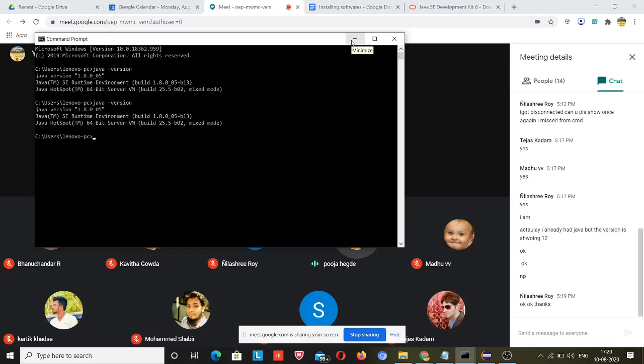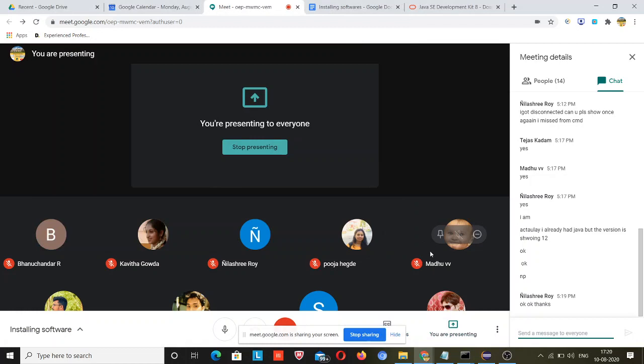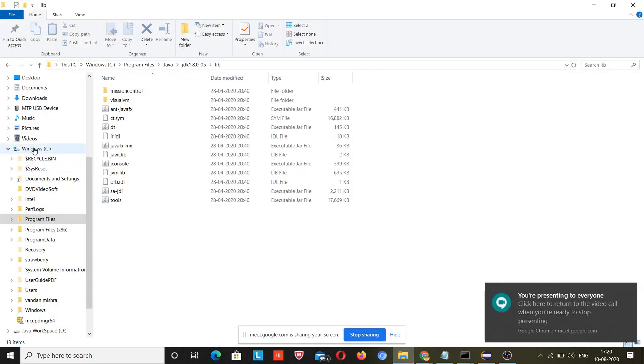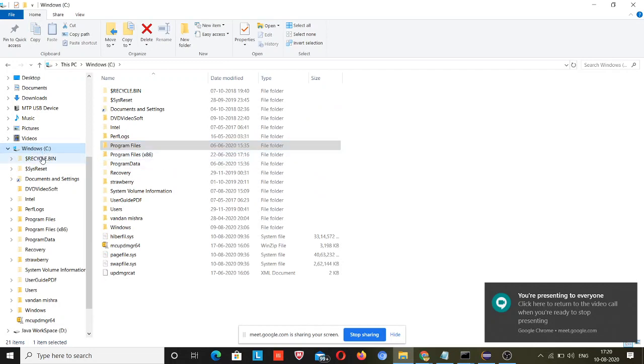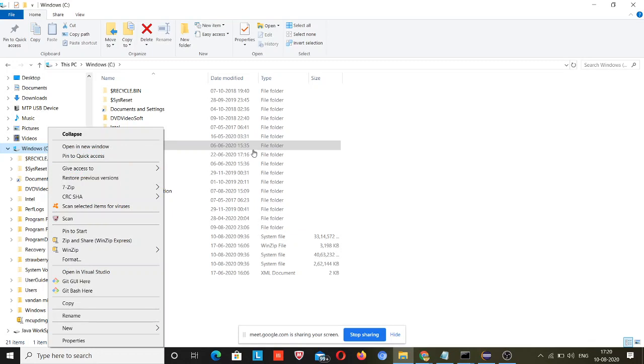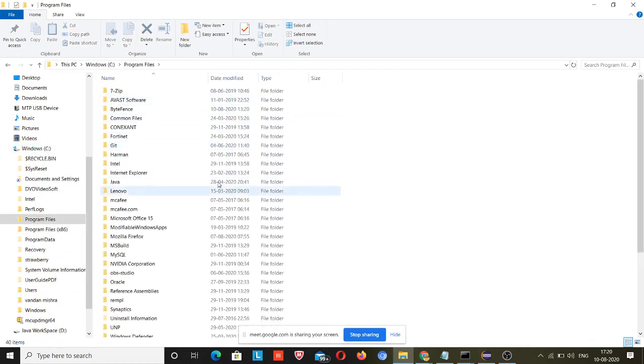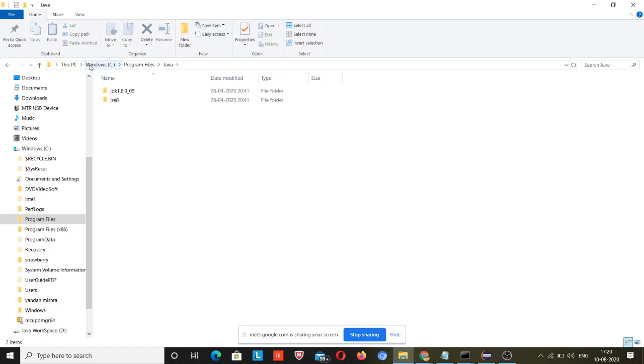No, it's showing Java is not recognized as an internal command. So for that you just need to do one thing. Come here, Windows C, or you can right click over here as well, but before that you need to copy a path. You go to the C drive, there is Program Files, and under Program Files there is Java.